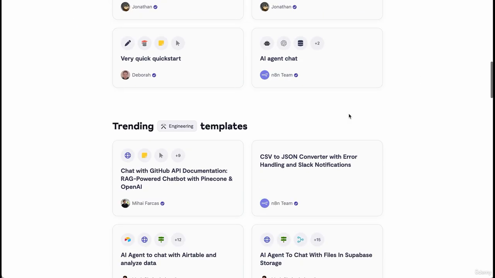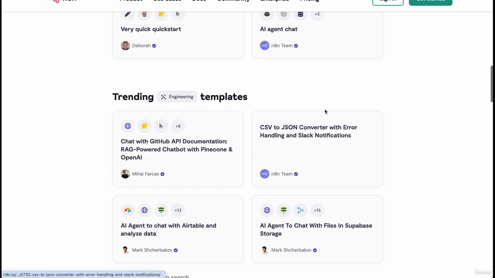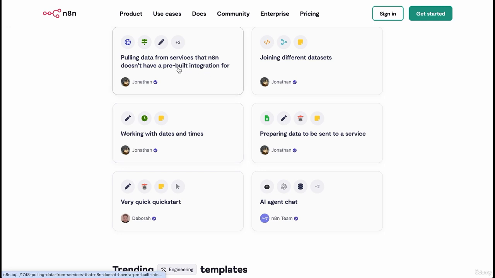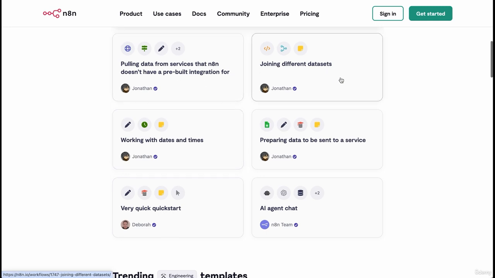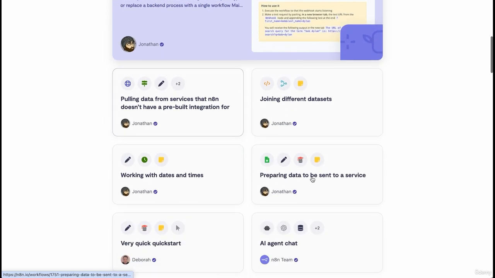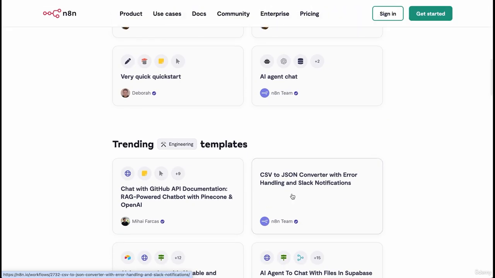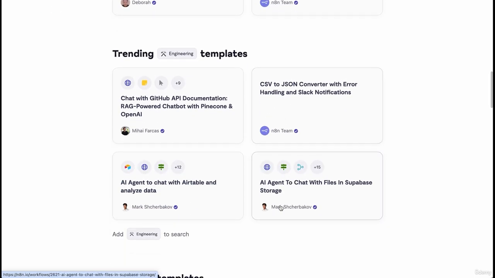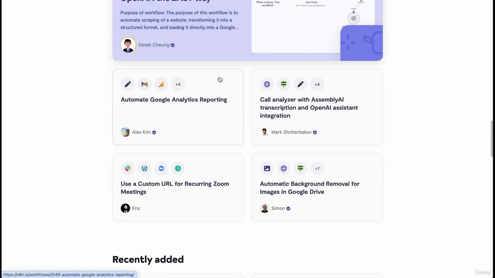that make them work in a workflow along with all of your other apps. And so you can see we have all these different types of templates, like pulling data from services, joining different data sets, preparing data. These templates aren't very complex. What we're going to build will be much more complex than most of these templates. It's not going to be crazy or anything, but you'll see that there's more to it.